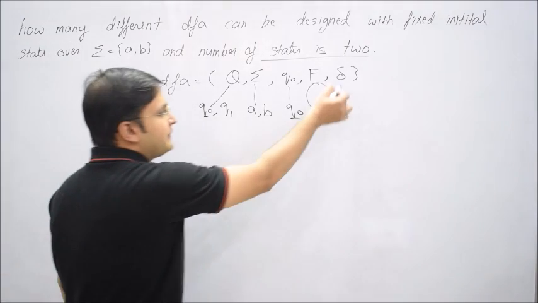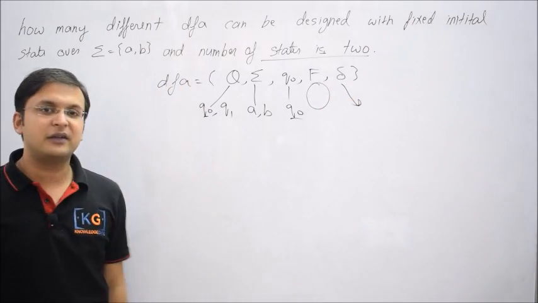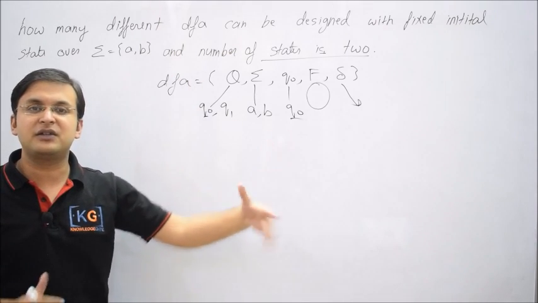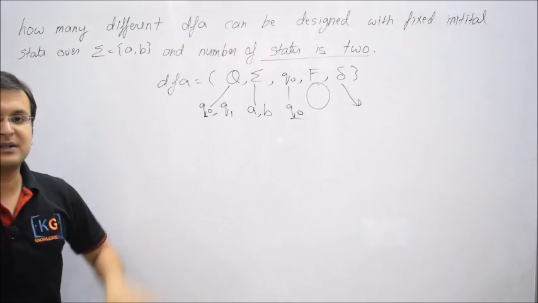And next is the transition function. So we know what a transition function is. As far as a DFA is concerned, it says on which state, taking which symbol, will make a transition to which state. Yes or no? Yes. And they haven't mentioned anything about the transition function.